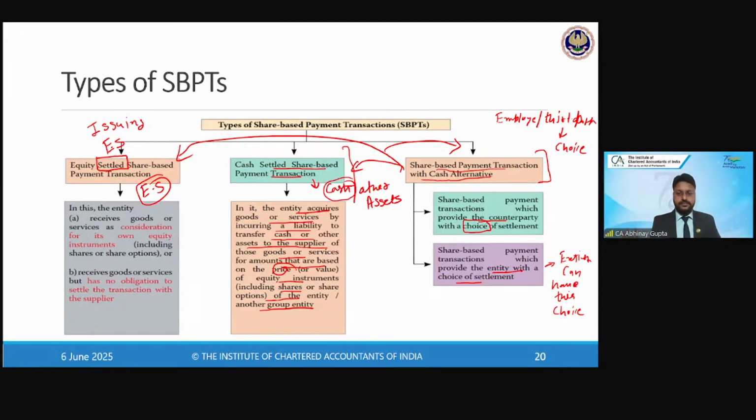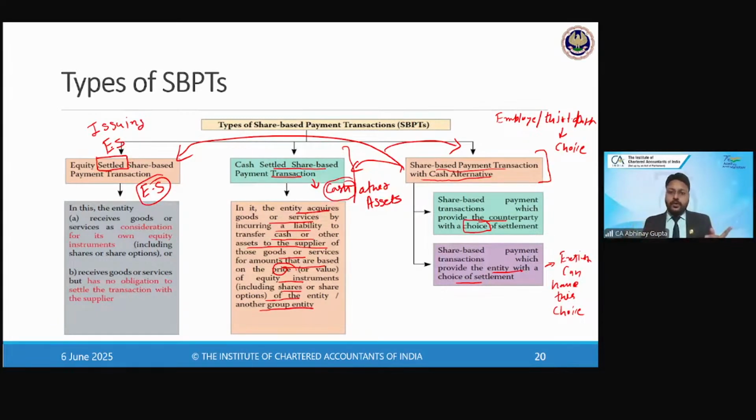Is that clear? So the entity will have a choice to decide only when the third party does not exercise its right to decide. Correct. No, it can't be with both parties at the same time. So either the choice will be with the third party, that is the employees or the supplier, or the choice will be with the entity.